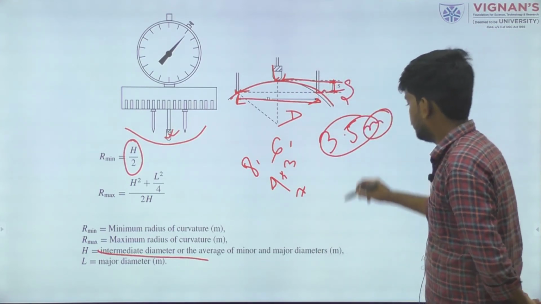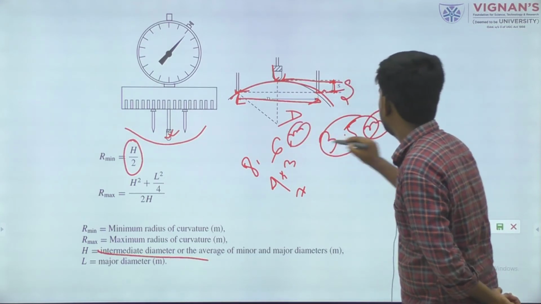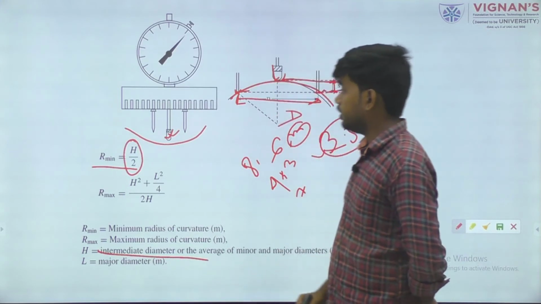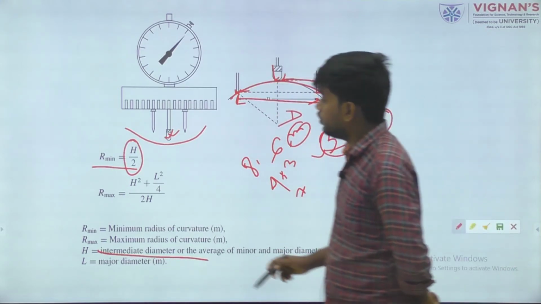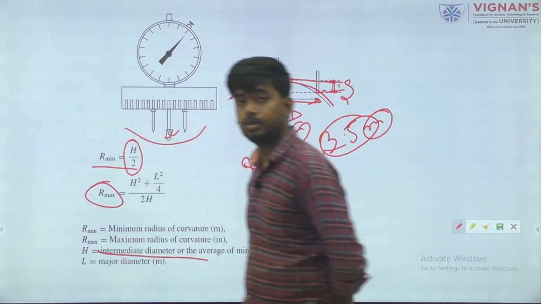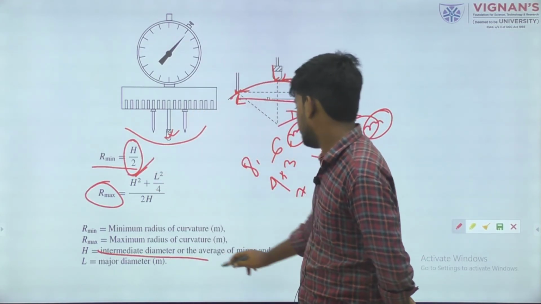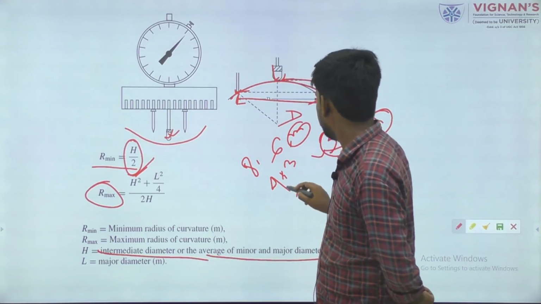If it is denoted in meters, it will be 3.5, which is the minimum radius of curvature for that particular material. If you want to know the maximum radius of curvature, how is it? So simple, same thing, h square means the average of this major and minor diameter.